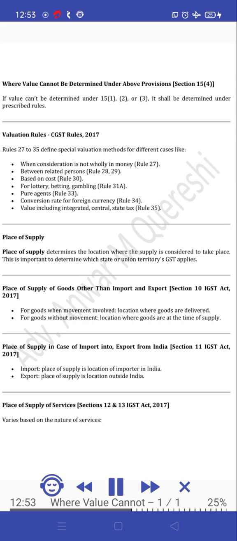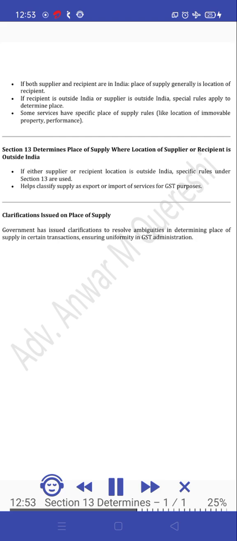Place of supply of services, Sections 12 and 13, IGST Act, 2017. It varies based on the nature of services. If both supplier and recipient are in India, place of supply generally is the location of the recipient. If the recipient or supplier is outside India, special rules apply to determine the place. Some services have specific place of supply rules, like location of a movable property, or performance.